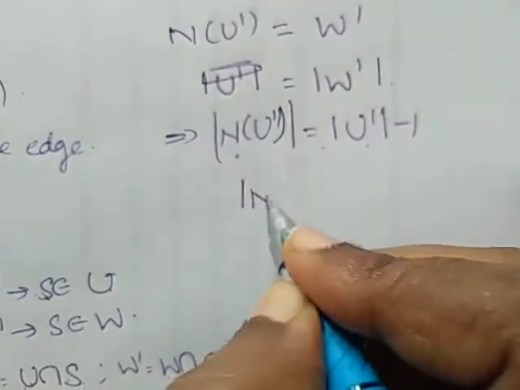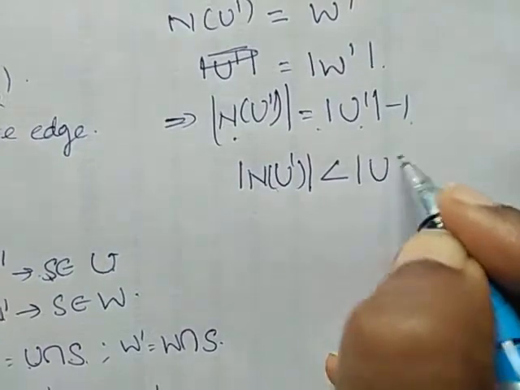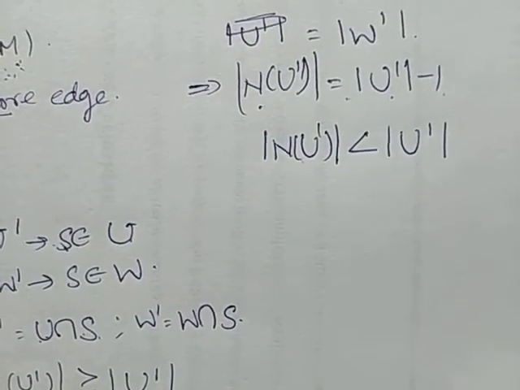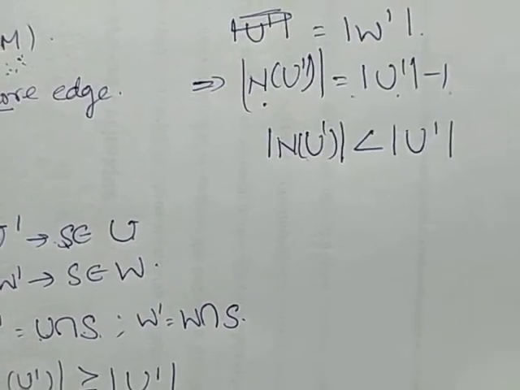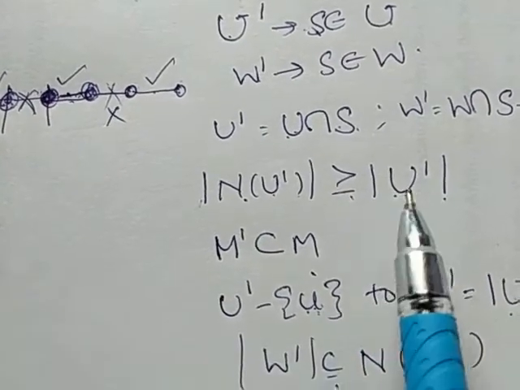It means the neighborhood of U dash should be less than the cardinality of U dash. But this is a contradiction, because according to the definition, the neighborhood of U dash should be greater than or equal to the cardinality of U dash.